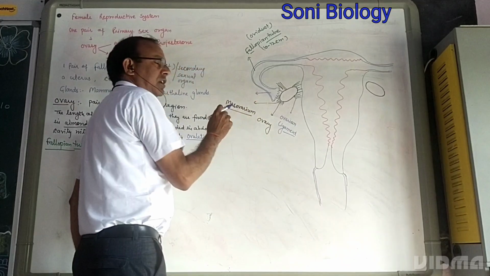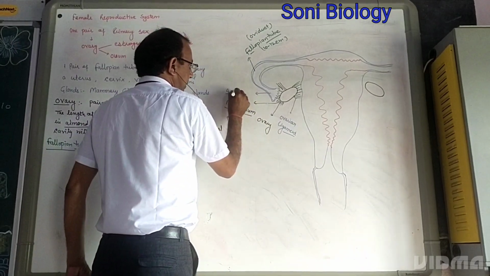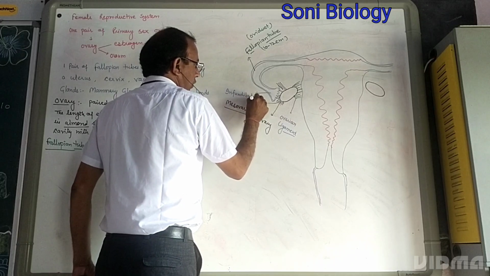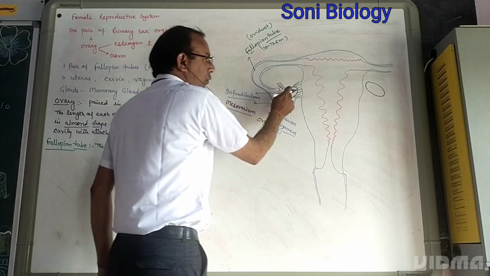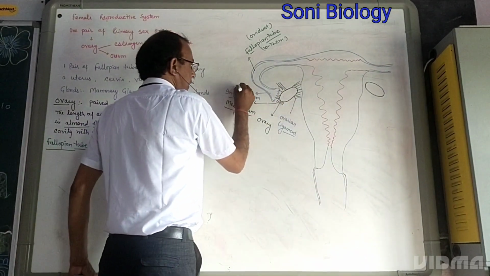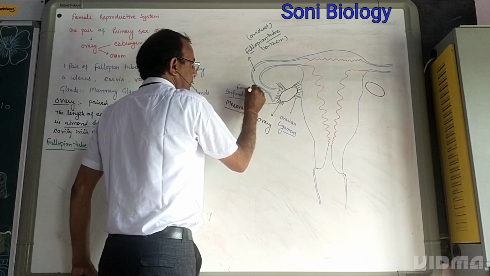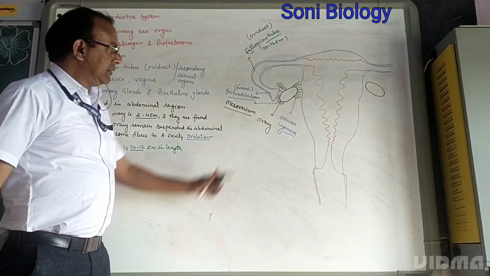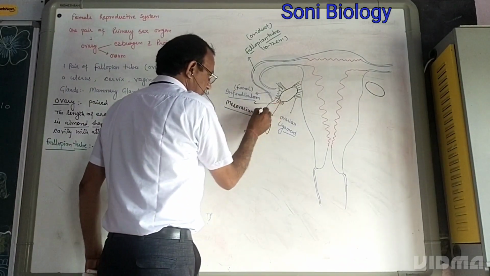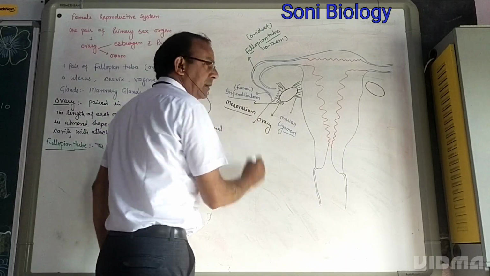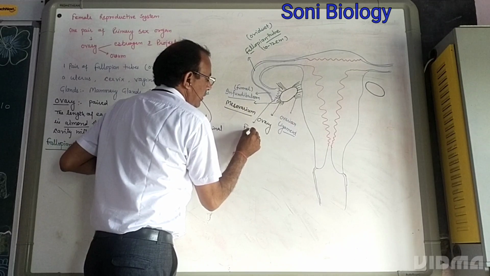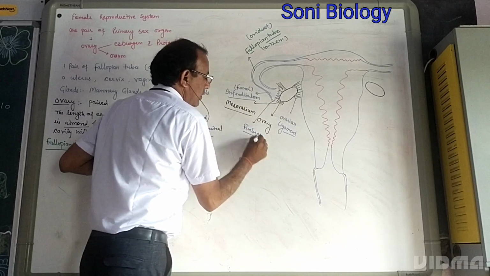This funnel-like structure or zone is called infundibulum. The wider part of the fallopian tube near the ovary is called infundibulum, and this is a funnel-like structure. At the anterior end, there are many finger-like projections present at the infundibulum of the fallopian tube. These finger-like projections are called fimbriae.